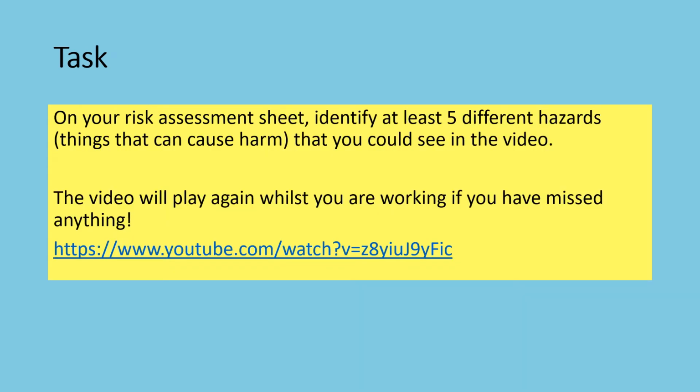Your task is on your risk assessment. I want you to identify at least 5 different hazards. So 5 things that could cause someone harm that you saw on that video. The video can play again if you need to whilst you're working, but make sure you are completing the task if it is shown again to you. So just once more, I want 5 different hazards, so 5 different things that could cause someone harm that you've seen in that video.